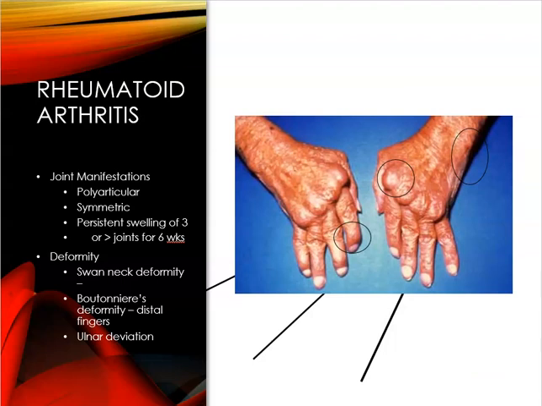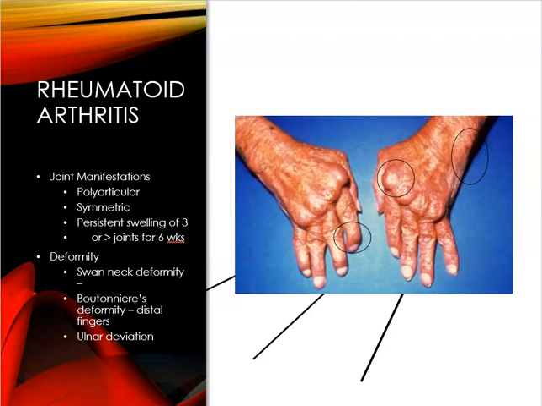Diagnostics for these are going to be based off physical exam. RF, so the rheumatoid factor, that's going to be present. They'll check anti-CCP blood test, and that's going to be a specific marker for RA. Lab tests are going to be used to measure the levels of antibodies. C-reactive protein, ESR, which is going to look at the sed rate, that's going to be elevated, and this is going to show inflammation. An X-ray will show narrowing joint space and erosion, and then they will aspirate the synovial fluid. So that's going to be examined, and then it'll have characteristics of inflammation like WBCs, it'll be cloudy, and it'll be turbid in appearance.